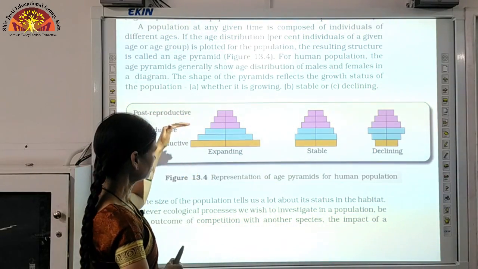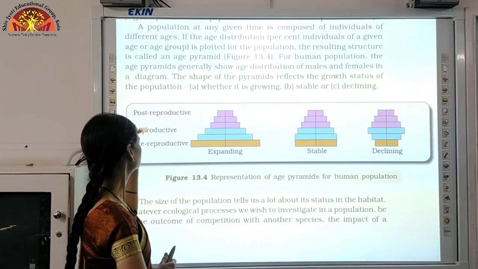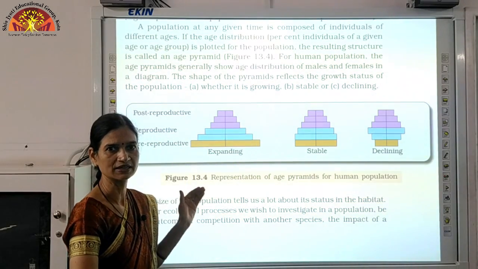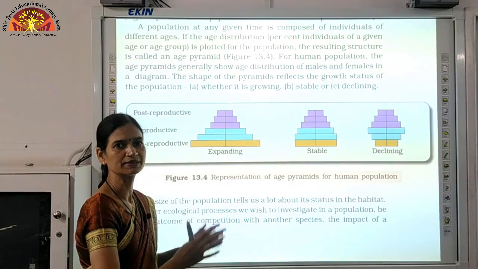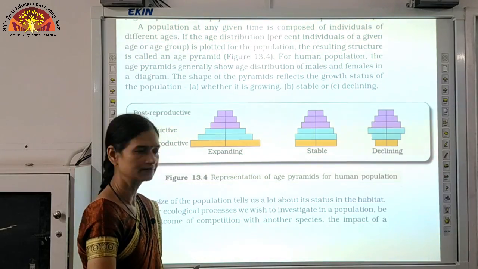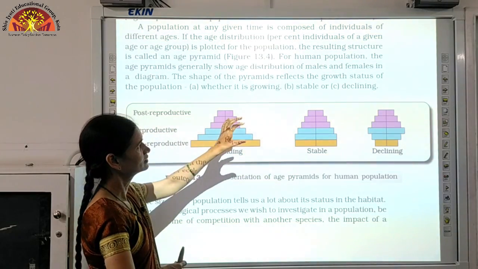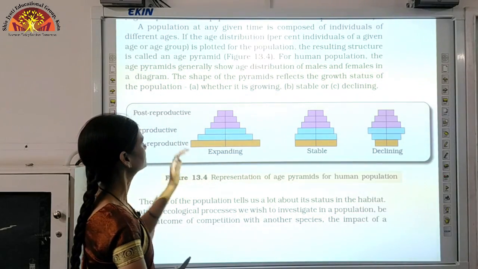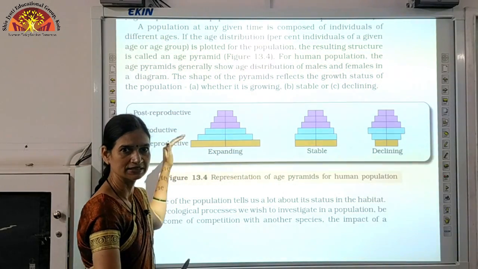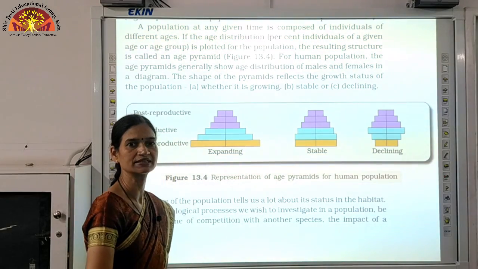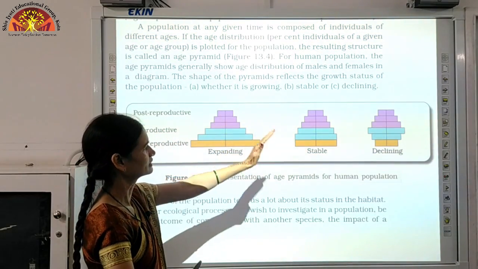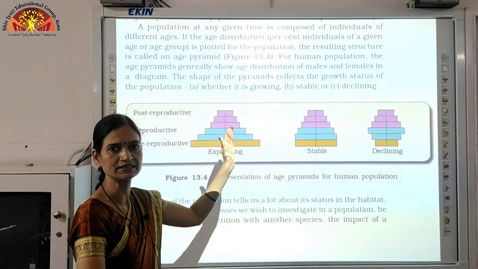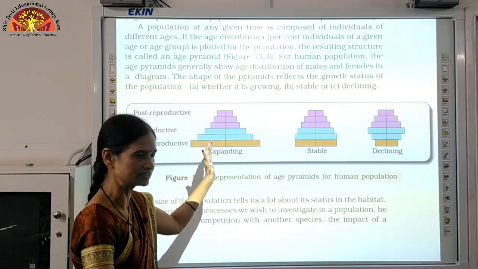So if we talk about the population, तो ये जो pre-reproductive और reproductive age वाले individuals हैं, they will help in expanding the population. So we can get 3 graphs on the basis of the individuals of different categories, इनको हम age pyramids कहते हैं. We get 3 kinds of pyramids which are called age pyramids.